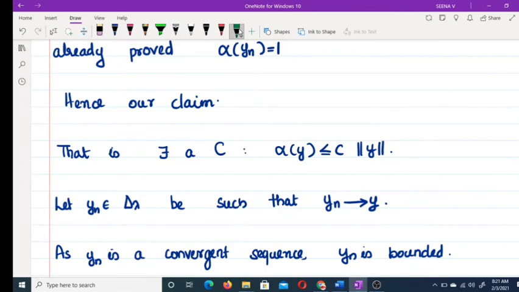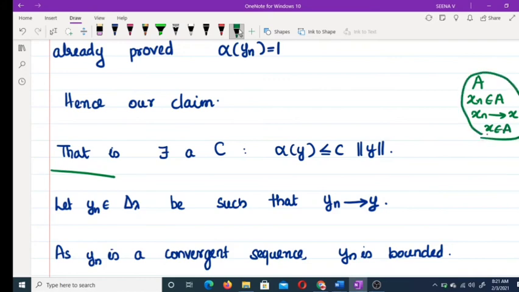Now we are going to prove our theorem. So what we have to prove? We have to prove Δ_λ is a closed subset. For proving a subset A is closed, we have to choose some sequence x_n belonging to A, suppose x_n converges to some x, and we have to prove that x also belongs to A. This is the definition of a closed set, where a convergent sequence's limit point must also be in that set.